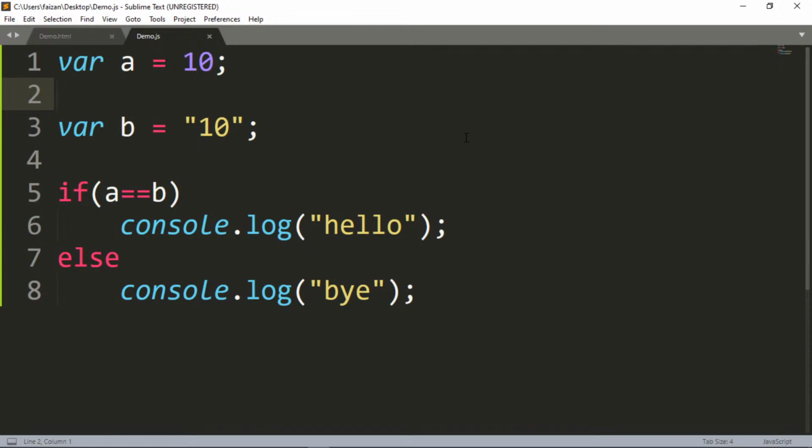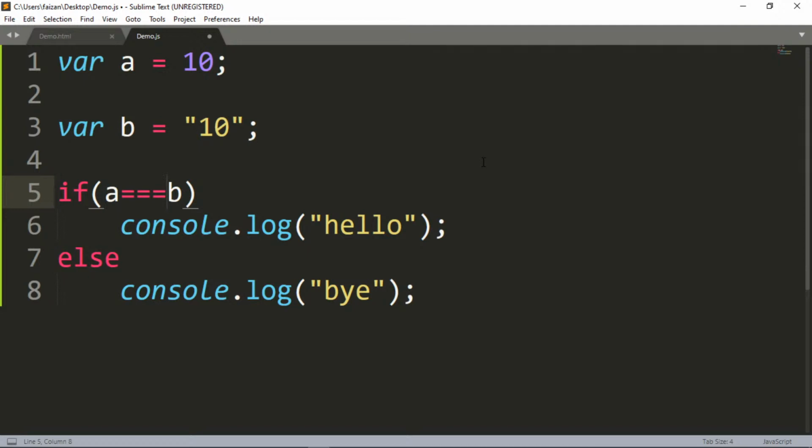Now what if you want to check for both data as well as data type? You don't want to use type coercion. You want to stop that. Now what will happen if I use this thing? What will be the output? I'm using one more equal to sign.